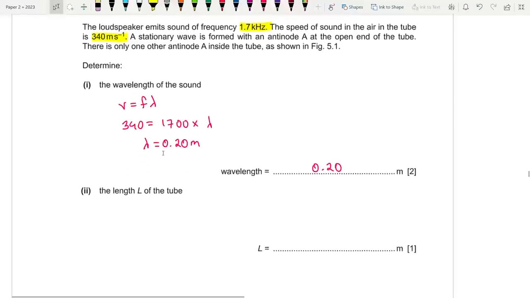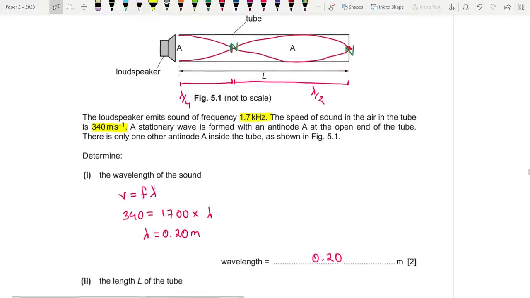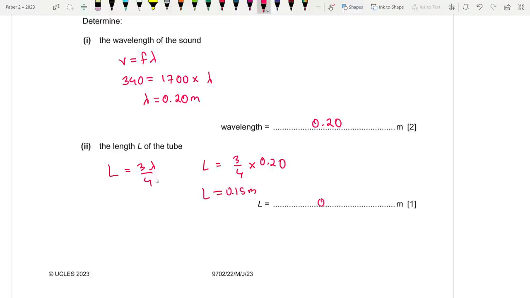The length L of the tube. Okay. So what do we have here? Antinode to node, which is lambda by 4, and then node to node, which is lambda by 2. So in total, if you add them up, you get 3 lambda by 4. So we can say that L is equal to 3 lambda by 4. So L is equal to 3 by 4 into 0.20. So 3 by 4 into 0.2, that is 0.15. L is actually equal to 0.15 meters. Interesting. 0.15 meters. That's the value of L.